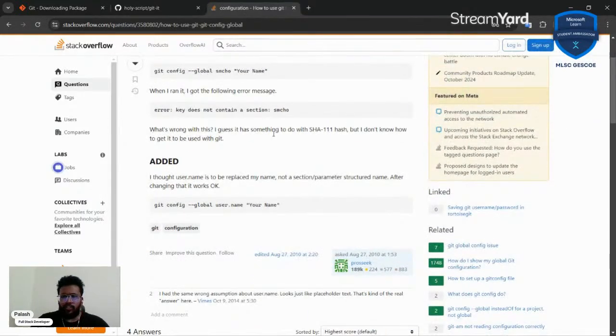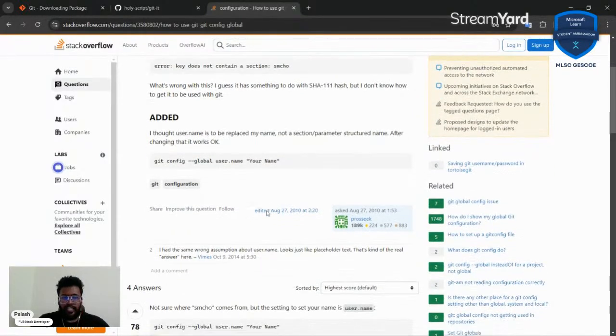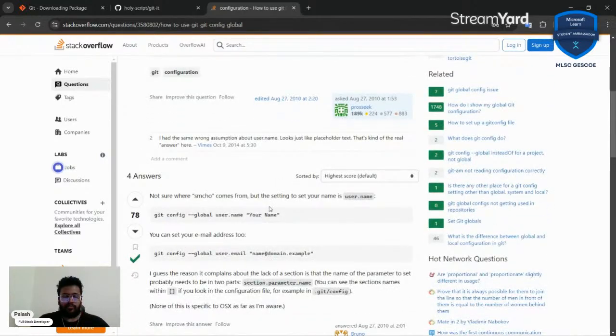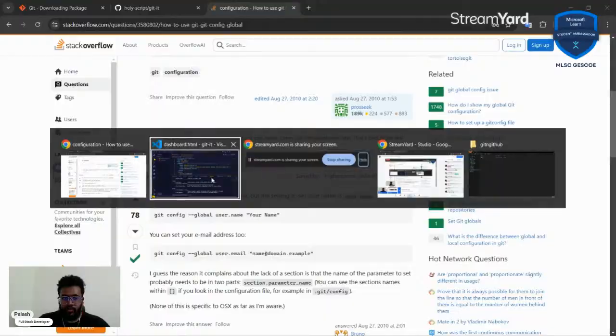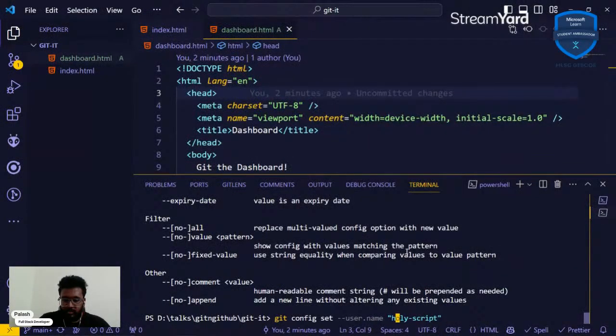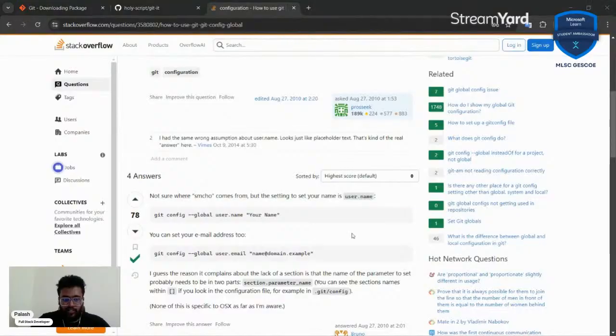And yeah, this global flag is important when you need to set the credentials system wide. You can or cannot do that. It's up to you because we'll need to sign in to GitHub anyways. So let's go back to this and I'm going to git config.